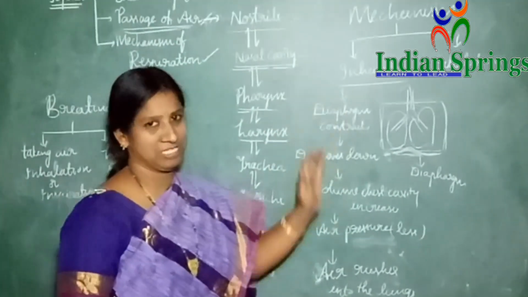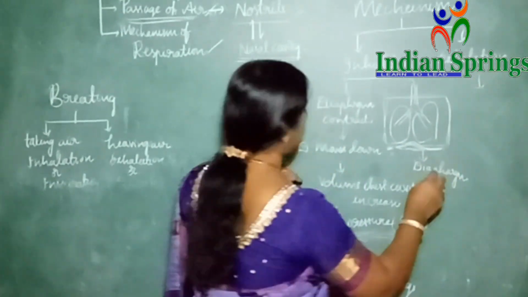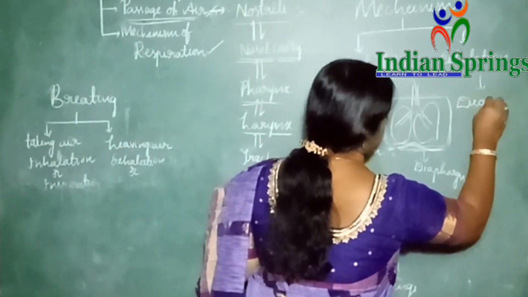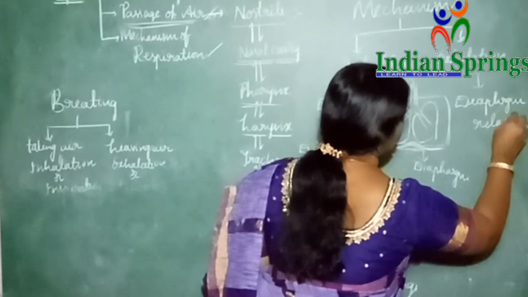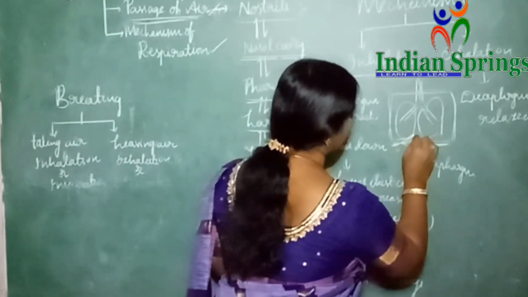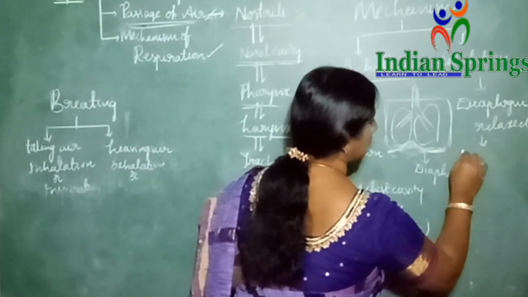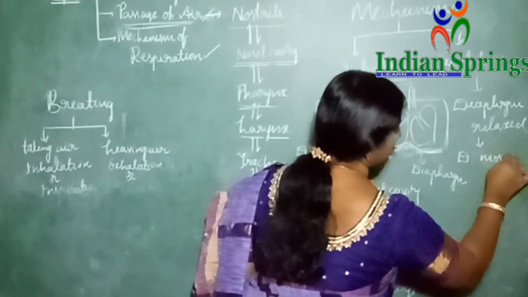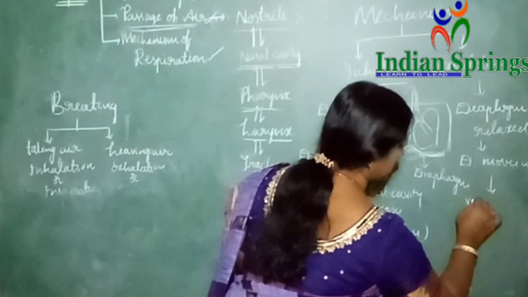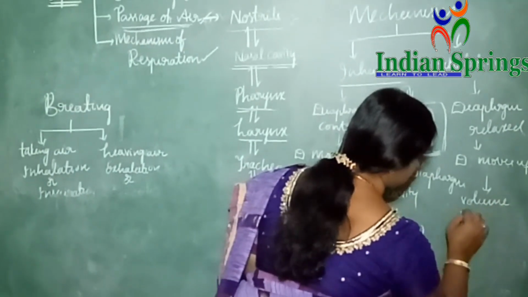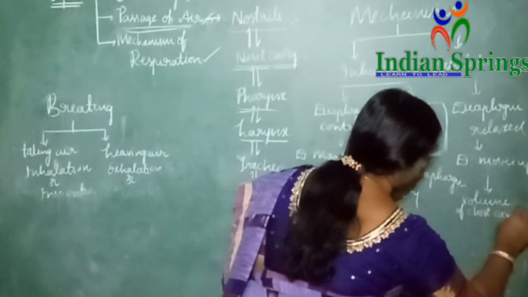When you talk about exhalation, it is quite the opposite. During exhalation, what happens? The diaphragm relaxes. When it relaxes, what happens? Again it reaches its original dome shape, so the diaphragm moves up. Then obviously the volume of the chest cavity decreases.